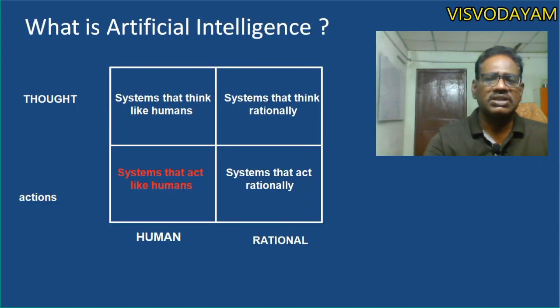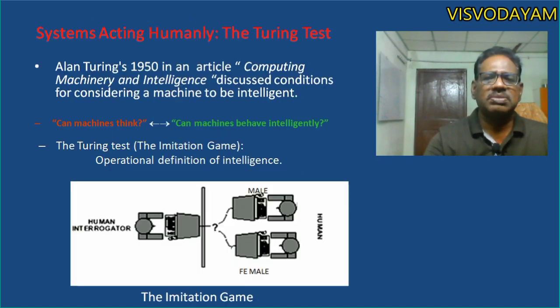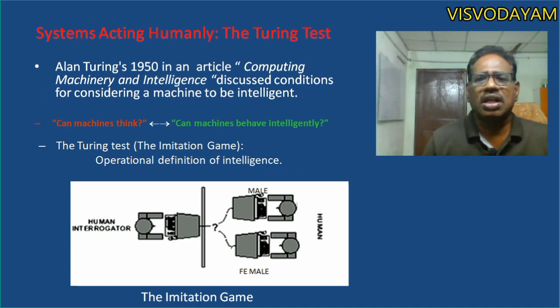The first definition, systems that act like humans. So with this approach, how are we able to define artificial intelligence? For a system acting humanly, the scientists tried to define artificial intelligence by taking the Turing test as a reference.